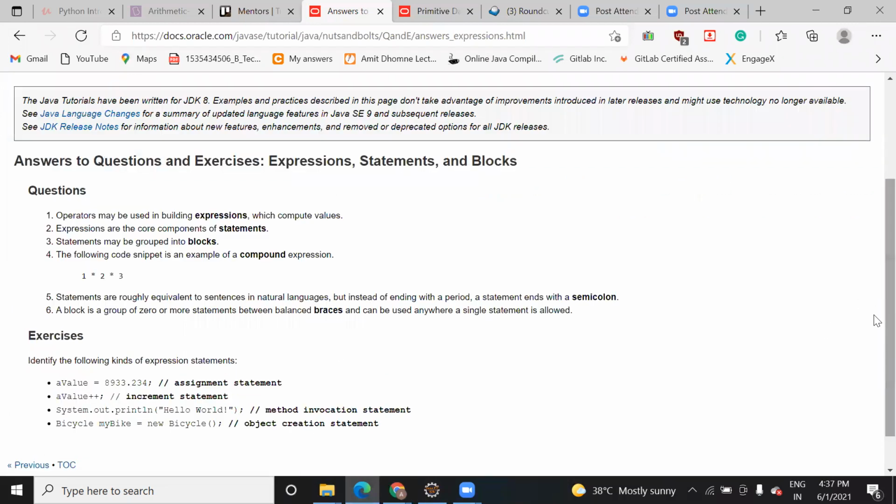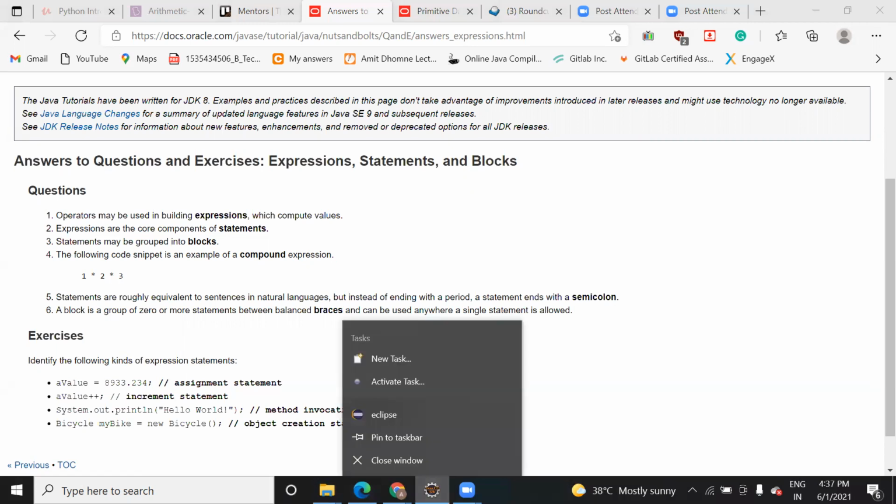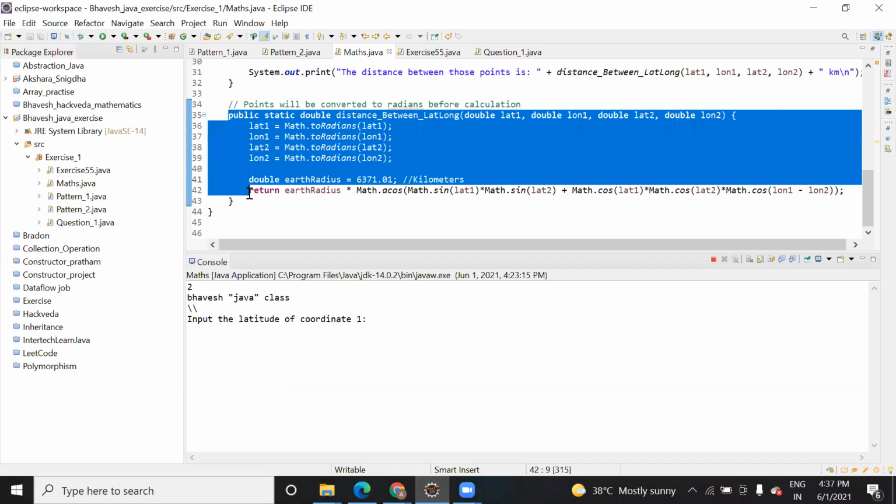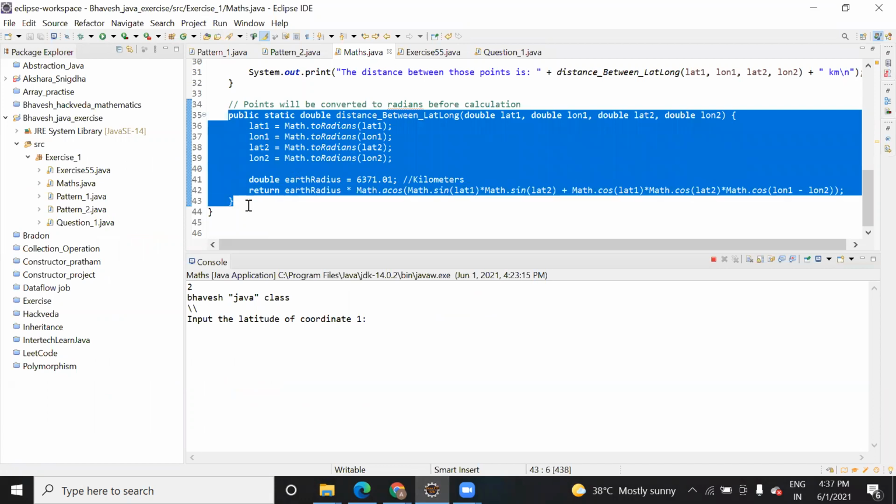Correct. So statement is the core component, like whatever we want to run. When you combine these statements, it becomes a block or a function. Function also means a group of statements that reduces your task. And a block in the same sense is a group of statements that you have written inside the function.